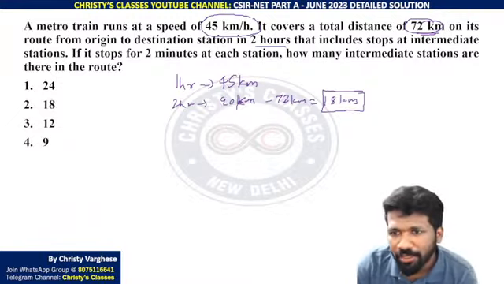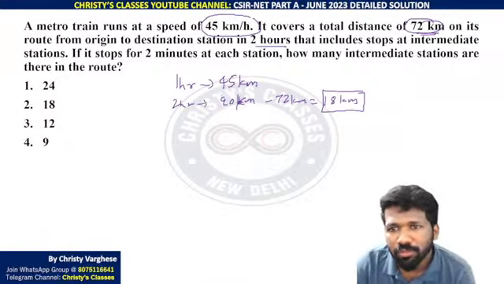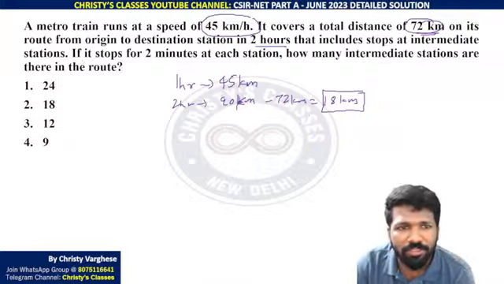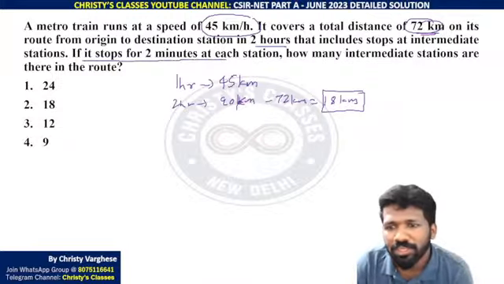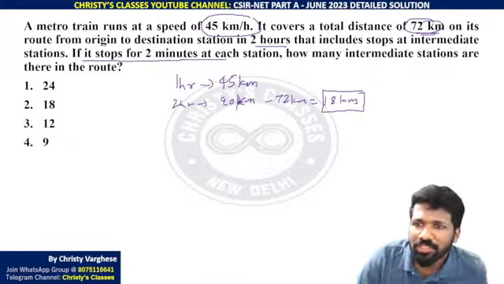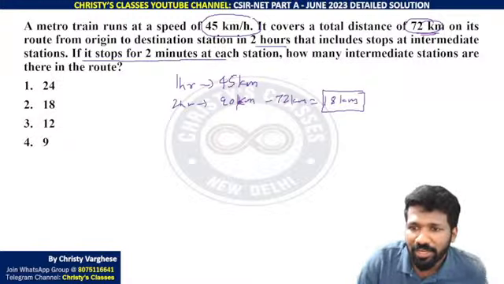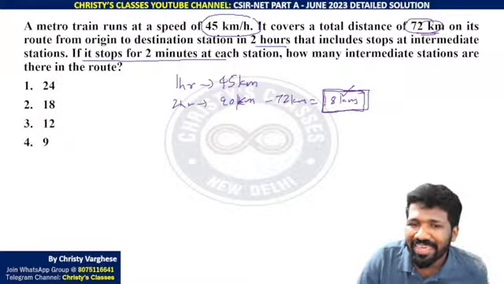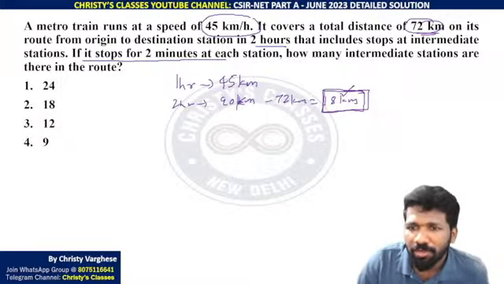So 18 kilometers, 2 hours, that includes stops at intermediate stops. If it stops 2 minutes at each station, how many intermediate stations are there? Ye 18 kilometers ka difference hai na. Wo 18 kilometers kitna time mein travel kar sakta hai normally? 45 kilometers 1 hour mein hai to 18 kilometers kitna time mein?